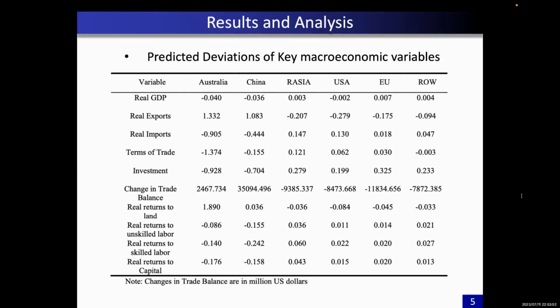Here are the predicted deviations of key macroeconomic variables. And we can see that both China and Australia would experience a drop in the real GDP. The predicted GDP change is minimal in other regions. And the terms of trade refer to the ratio of a country's export prices to its import prices. We can see that both countries would experience a decrease in the terms of trade.